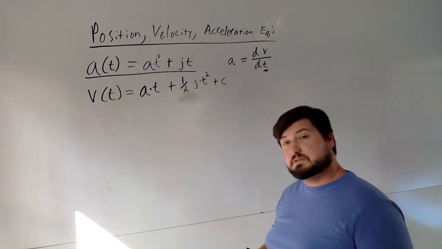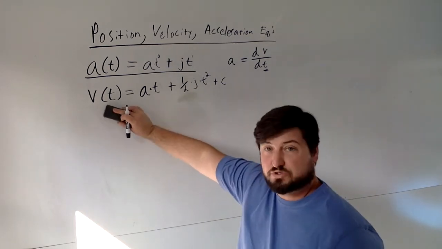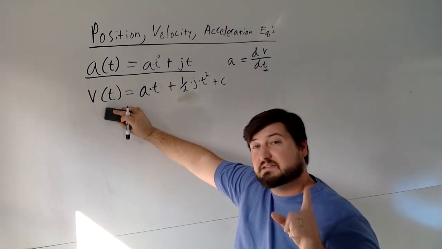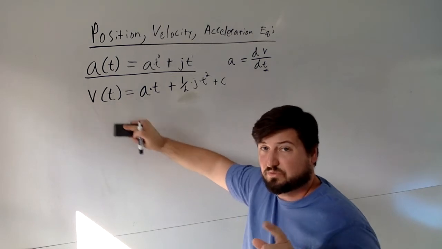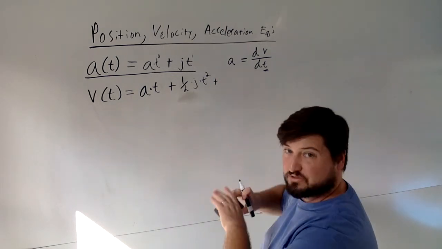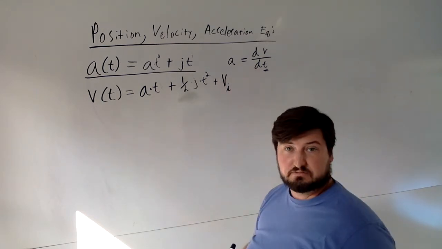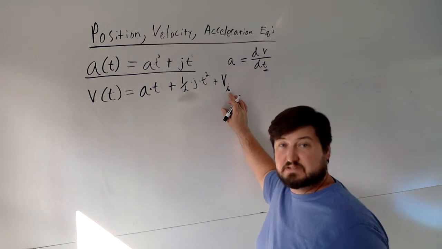All right? Now, this is the interesting thing. The constant here is actually going to be related to what your term actually is, right? It's going to be a shift in that term. So instead of calling it a c here, I'm going to change that c, that constant that was super important before, I'm going to call this our initial condition for velocity, or velocity initial. Okay? So whenever you see an I on there, that I means initial.